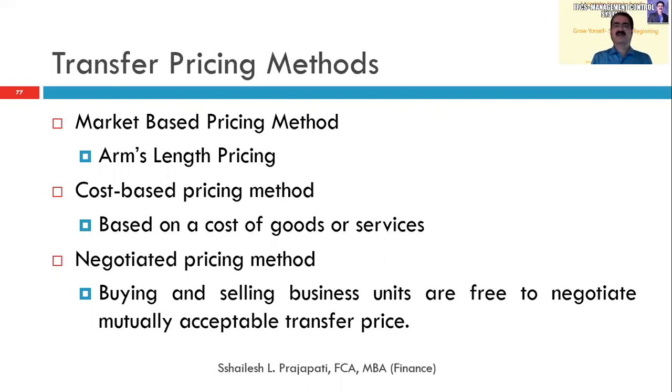Third is the negotiated pricing method, where we have a price-buying and selling business. Units are free to negotiate mutually the transfer price. So if the ink section says that it will transfer ink to the refill section at 100 rupees per kg, and in the market it is available at 90 rupees, then the refill section can negotiate with the internal division, and if that fails, he can always go for purchasing from outside. He will not buy from his own division because he is also responsible for his profitability.